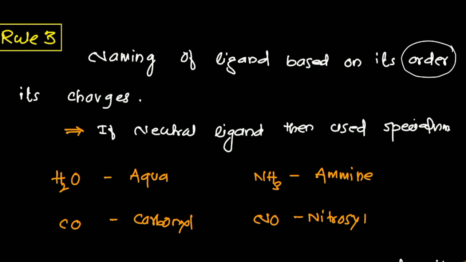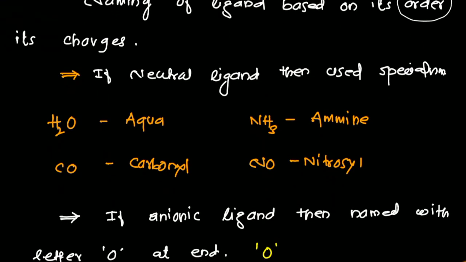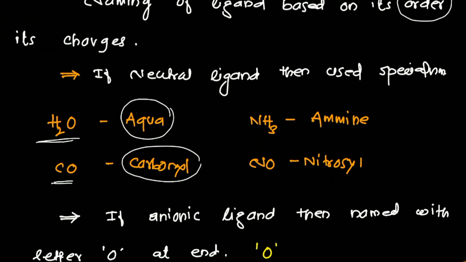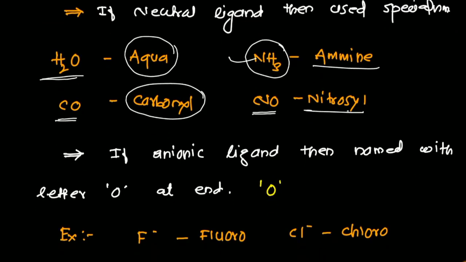If it is neutral, then you can simply use the special name. For example, if I have H2O as a ligand, I will use aqua. If I have CO as the ligand, the name is carbonyl. If I have NH3, sorry, this is ammonia, we mention it as ammine. If NO, that is nitrosyl. So whenever neutral ligands are there, you can use the special name. These are some names. You can also visit any reference book, where you will see the different ligands and their naming.